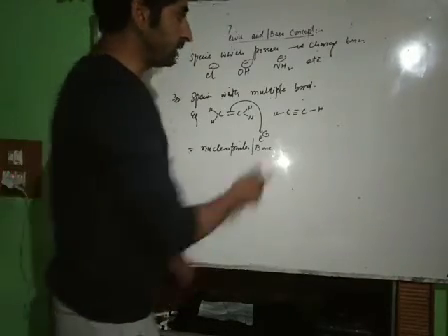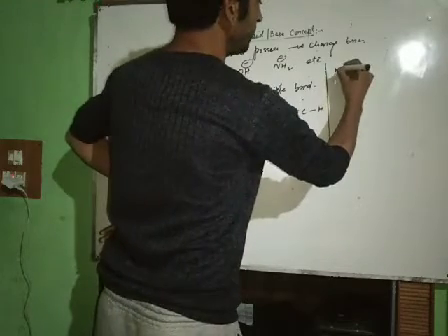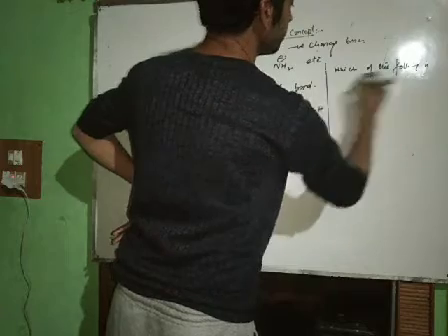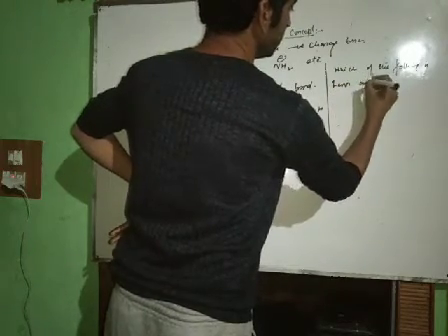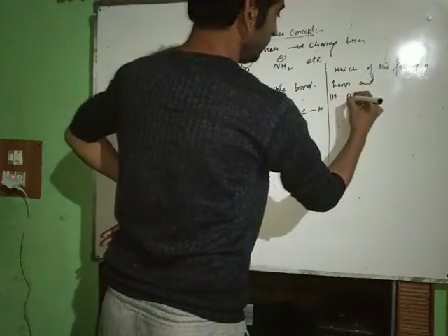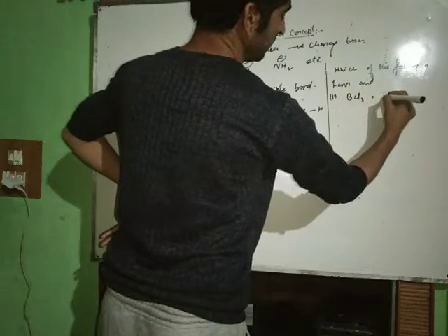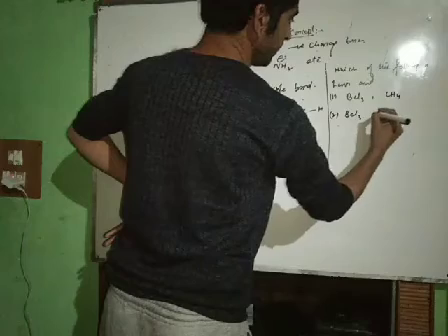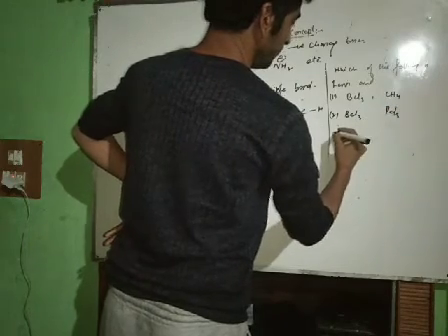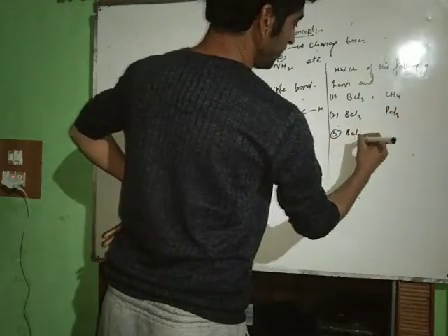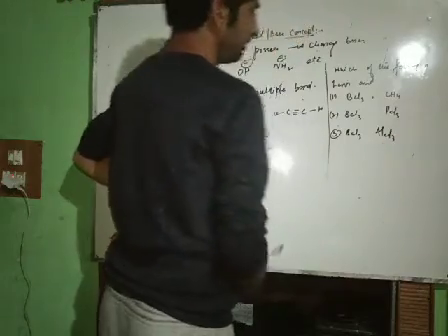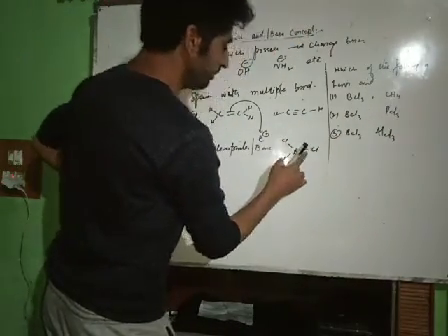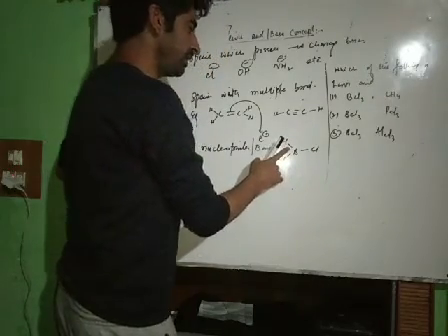Now see, a question has been asked from this concept: which of the following is a Lewis acid? The options were: first, BCl3, CH4. Second, BCl3, PCl3. Third, BCl3, AlCl3. Now check. BCl3, this is boron, and this is chlorine, chlorine, chlorine. Now how many electrons? 2, 4, 6. It should have 8, therefore it is electron deficient.